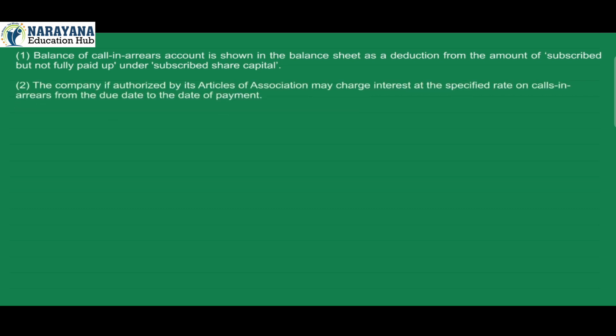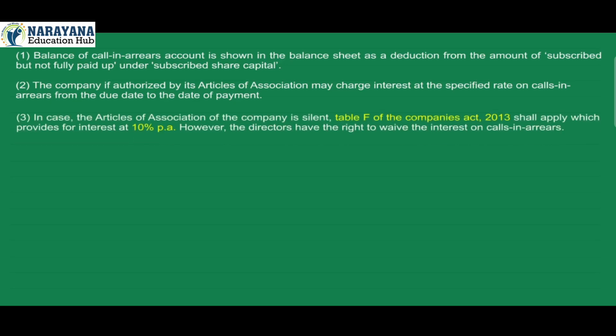2. The company, if authorized by its articles of association, may charge interest at the specified rate on calls in arrears from the due date to the date of payment. 3. In case the articles of association of the company is silent, Table F of the Companies Act 2013 shall apply, which provides for interest at 10% per annum. However, the directors have the right to waive the interest on calls in arrears.